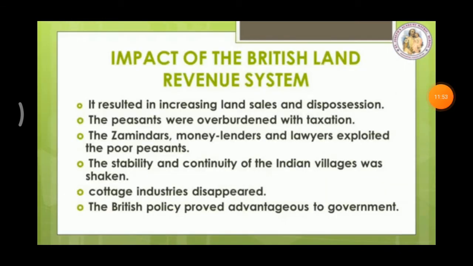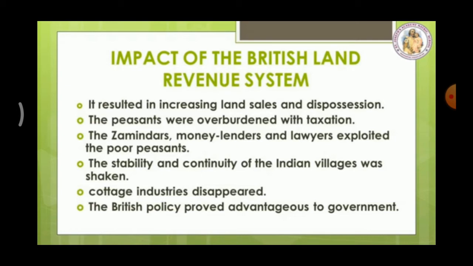Impact of the British land revenue system on the cultivators. It resulted in increasing land sales and dispossession. Dispossession means the action of depriving someone of the land. The peasants were overburdened with taxation. Severe tax was collected, so peasants were overburdened.